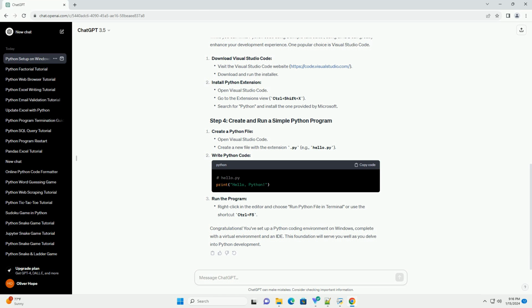Congratulations! You've set up a Python coding environment on Windows, complete with a virtual environment and an IDE. This foundation will serve you well as you delve into Python development.